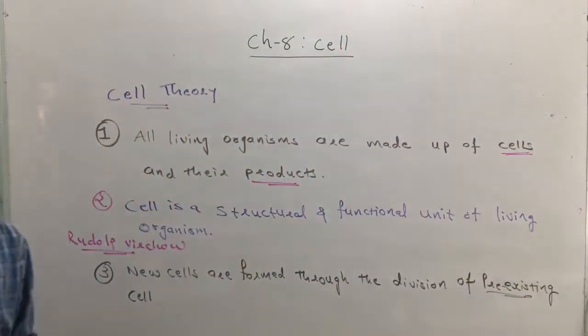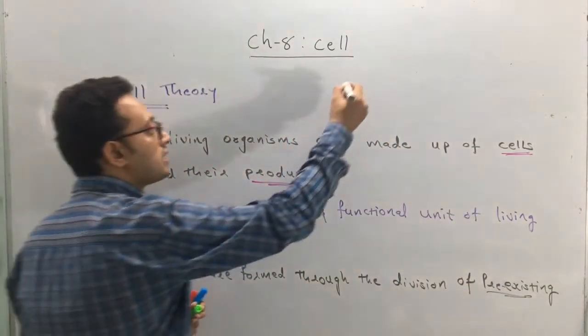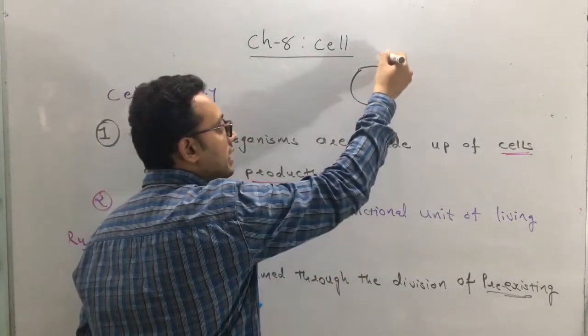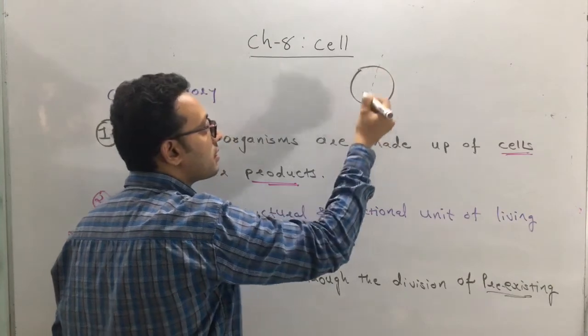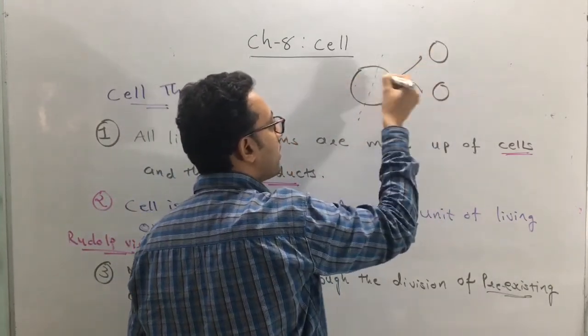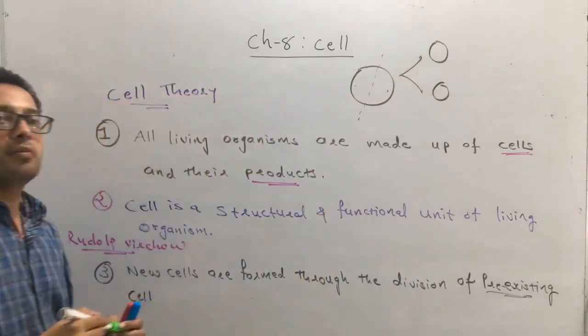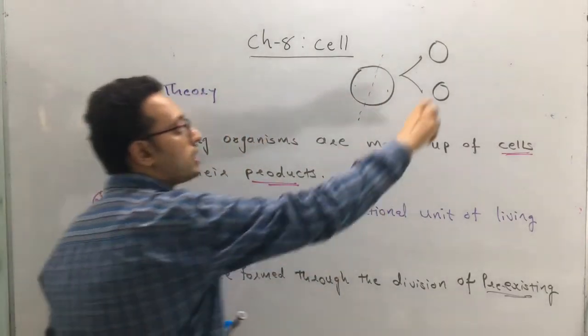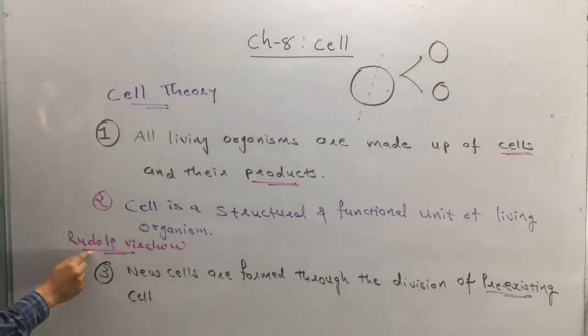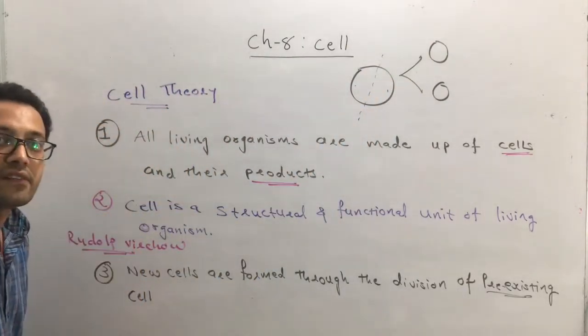Okay, so pre-existing cell means the cell which already exists, like this is a cell which exists. This is a pre-existing cell. It divides and two cells are going to form, 1 and 2. Two cells are formed. So here the new cells are formed through the division of pre-existing cells, which was explained by Rudolf Virchow.